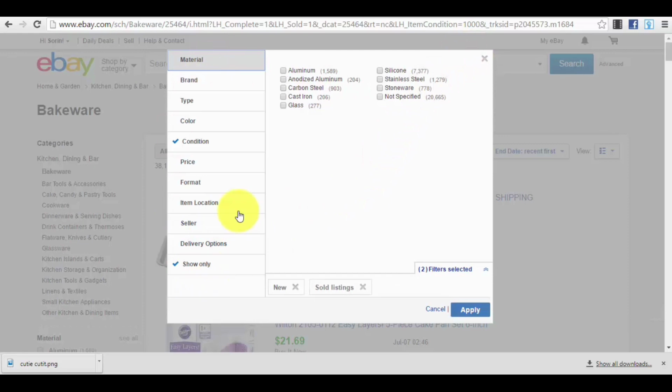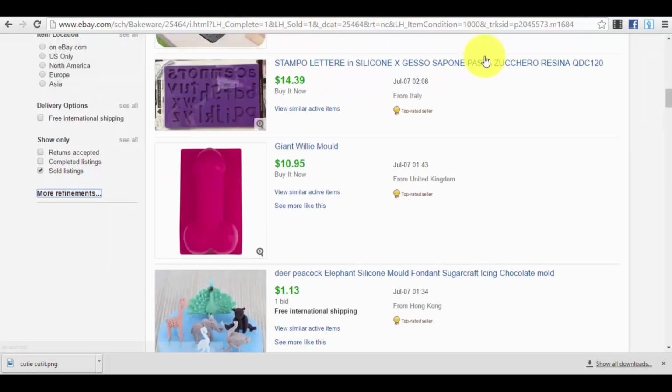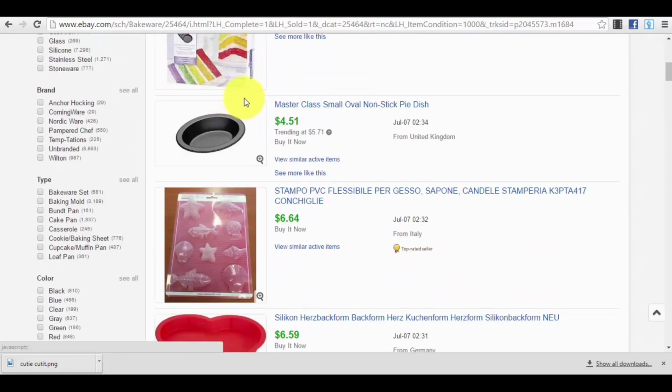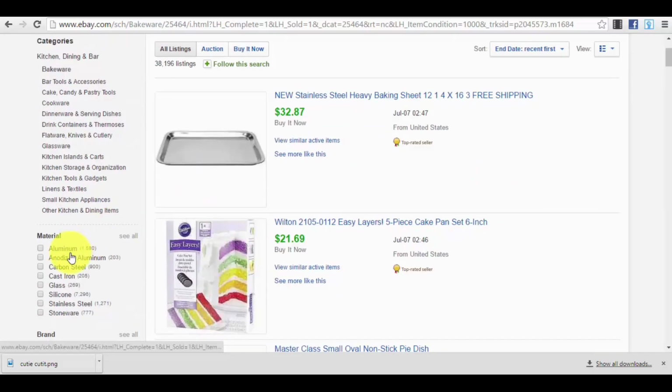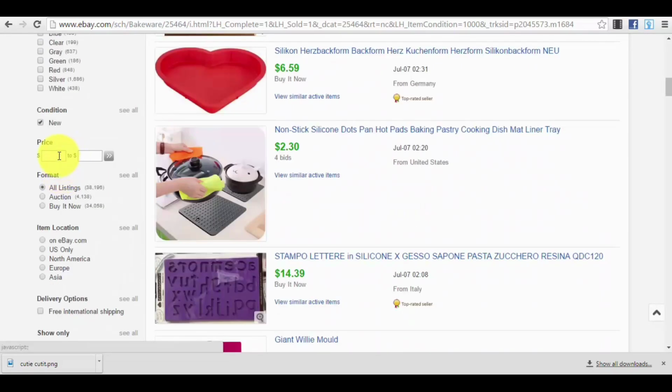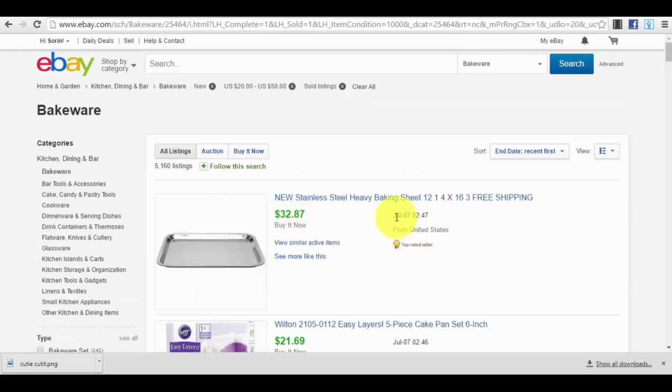That's about it, guys. We can go even further to see which is the material, which is the format, and so on. But I think this is enough to see exactly which are the top sellers, which are the listings that we are looking for, the prices. It didn't take the prices from $10 to $50. Actually, let's put 20, and let's see right now. And that's about it, guys.